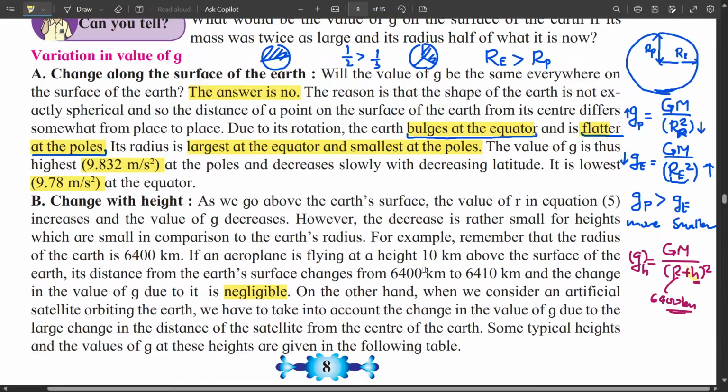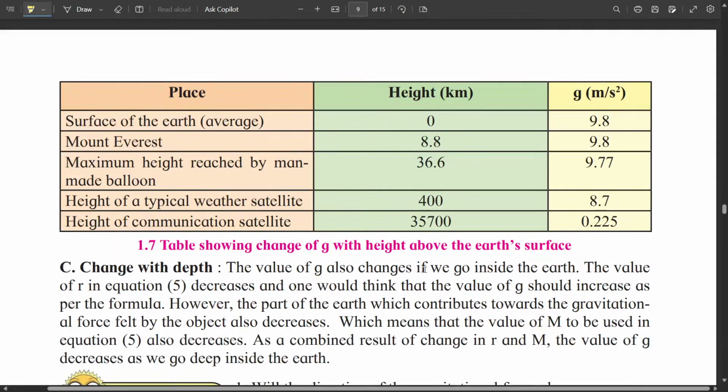Some typical heights and the value of gravitational acceleration are given here. At the surface of Earth, value is 9.8. At Mount Everest, it is approximately same 9.8. Highest height reached by the man-made balloon, 36.6 kilometer, value little bit drops to 9.77.